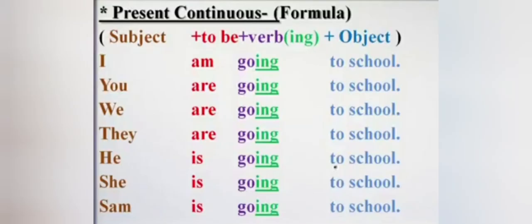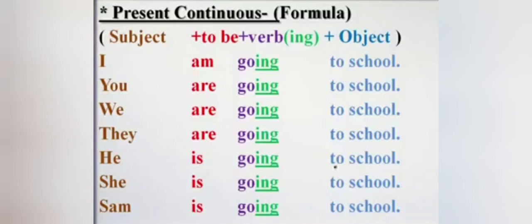Let me tell you about the structure of present continuous tense. So we have a formula: subject plus to be plus ing form of verb plus object. The object is optional. If we have an object, then we will add it at the end of the sentence. Otherwise, we have the structure subject plus to be plus ing form of verb. So students, in present continuous tense, we will use helping verb is, am, are.